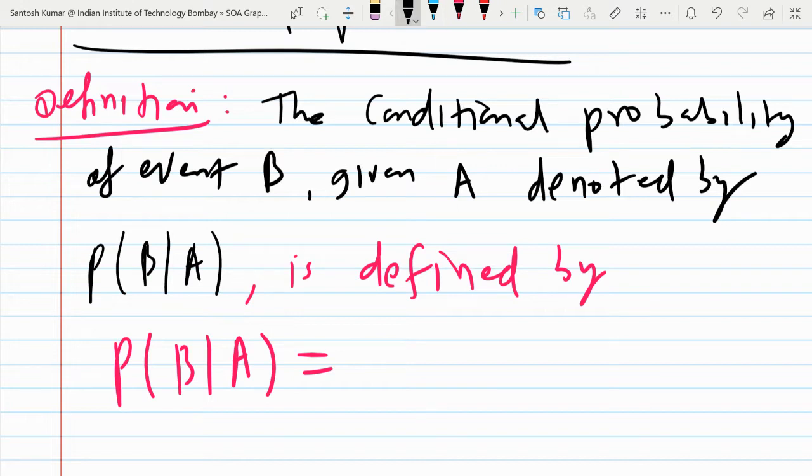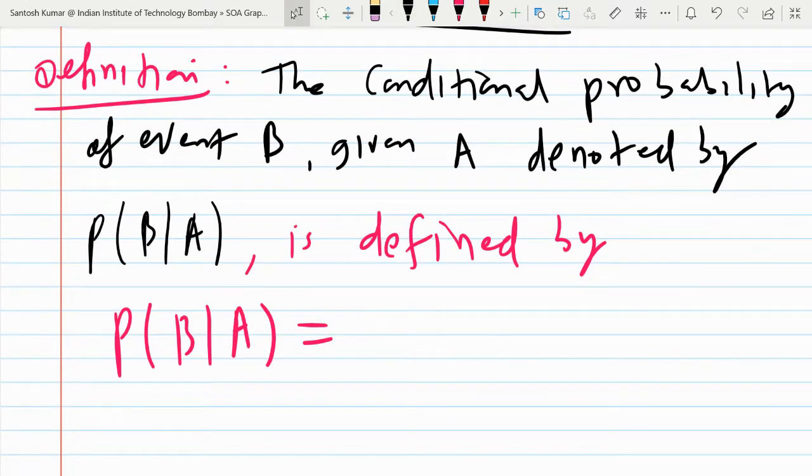I think most of you know the definition. Would anyone like to tell the definition? You must know all these things from school. Would anyone like to tell me the definition of probability of B given A? Excuse me, sir. Yes.